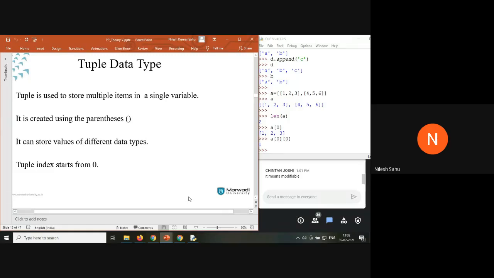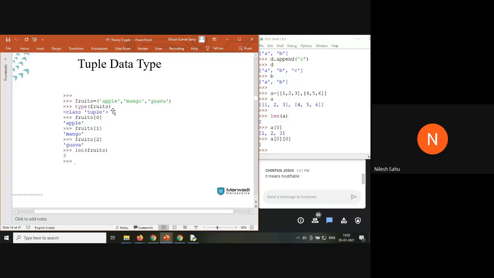But in the case of tuple, we can't do changes. The definition is the same, just there we were using square brackets and here we are using parentheses. But the major difference is that lists are mutable while tuples are immutable. That means we can't modify.